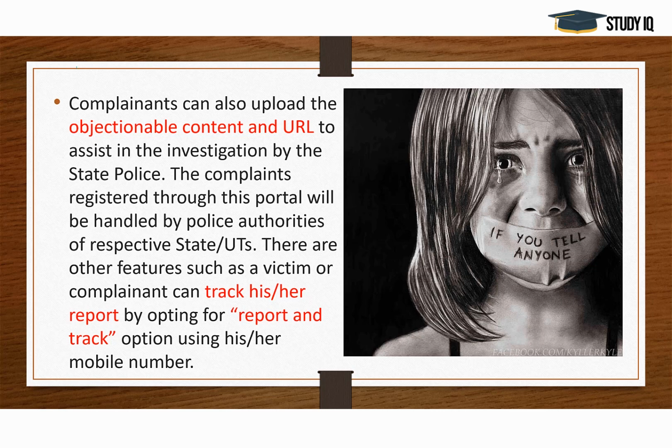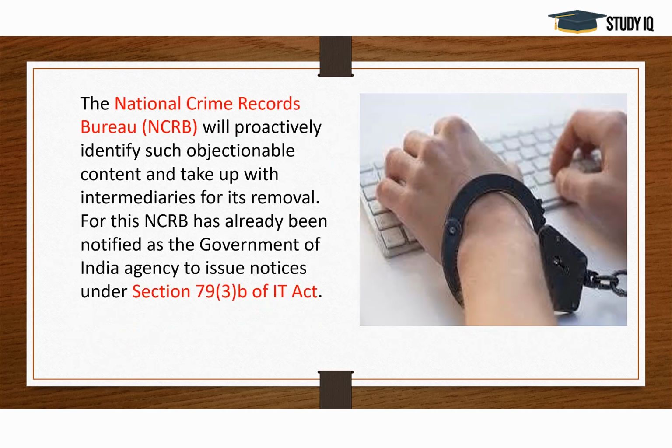Now, what are the more features of this? You can even copy the URL in the complaint, which will help the police and investigating agencies to reach and remove the objectionable content from the online platform wherever it is present. Another feature is that there is a facility for the victim or complainant to track your report by opting for the report and track option, to see what action has been taken so far by the investigating agencies on your complaint. Now see, the NCRB will proactively identify such objectionable content. Now see, what is NCRB?